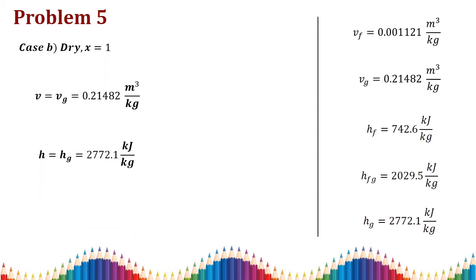In the second case, it is dry and X equal to 1. As we all know, if X equal to 1 and the condition of the steam is dry, then the specific volume is equal to the saturated specific volume of vapor Vg, which we can directly observe from the steam table at pressure P equal to 9 bar. In a similar way, the specific enthalpy in the dry condition is equal to the saturated specific enthalpy of vapor Hg, which is 2772.1 kilojoule per kilogram. This also we can observe from the steam table.